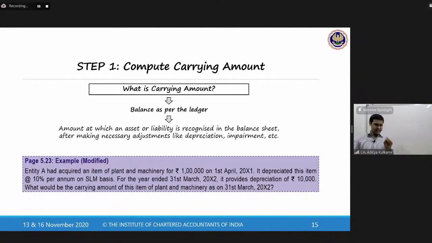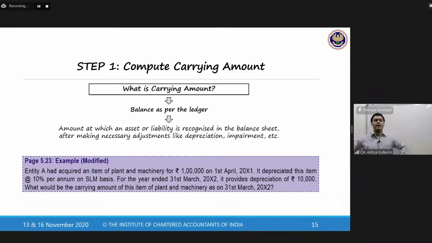So I think I have mentioned the wrong page number. It's not page number 5.23. It is some other page number. Please have a look. Okay, it is chapter number 10. That much I remember. So anyways, this is a small question on carrying amount.